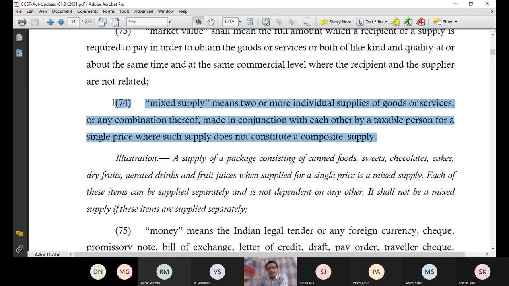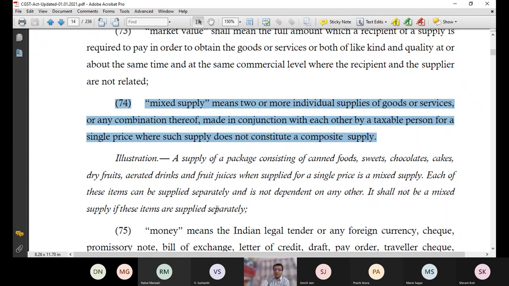Once a supply has become mixed, you cannot simply say it is mixed. You have to first check, can it become composite? If it can become composite, you have to make it composite, otherwise it will remain mixed. I hope the chain is clear: first of all, a supply must be mixed. You cannot decide any supply to be mixed without first going through the definition or the concept of composite supply.